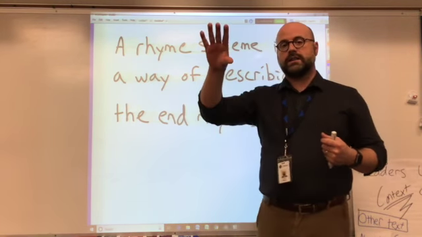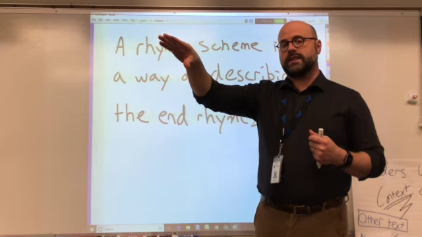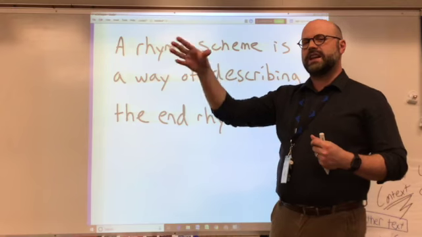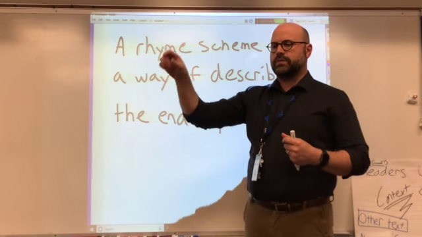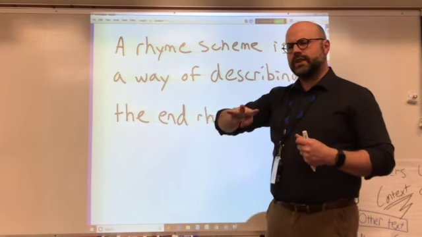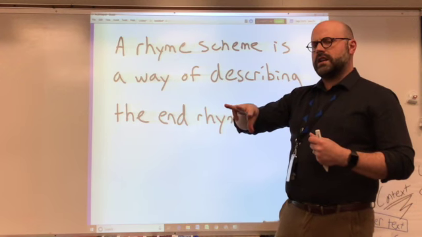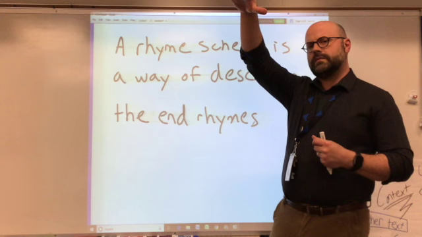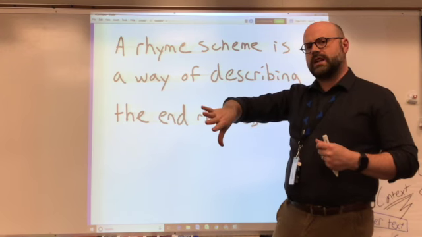So you read a line, it has a sound at the end of the line, put a capital A. You read a second line, it has a different end sound, so it gets a capital B. But then you read a third line, and the third line ends with the same sound as the very first one, so that'll get a capital A.